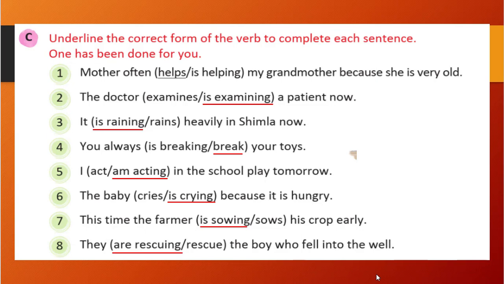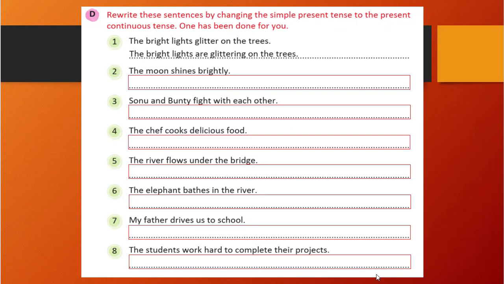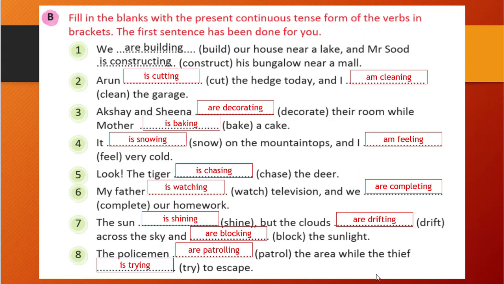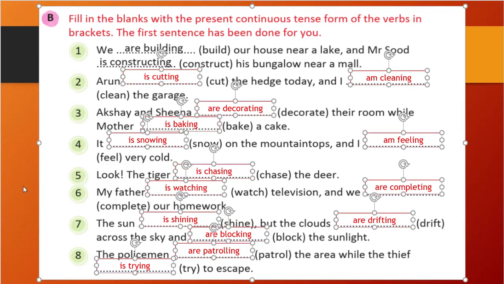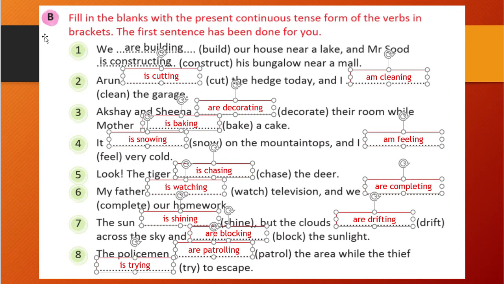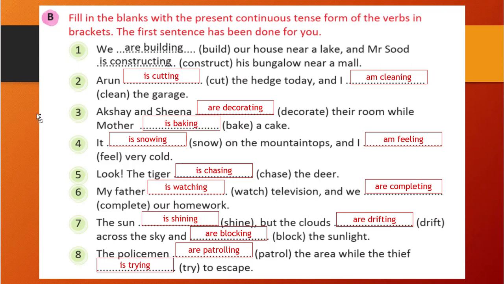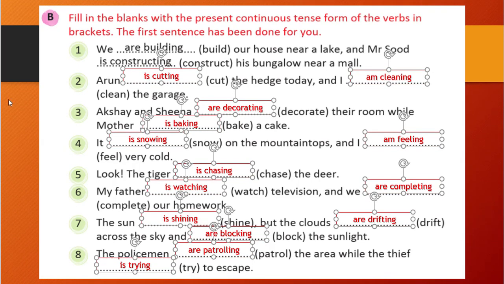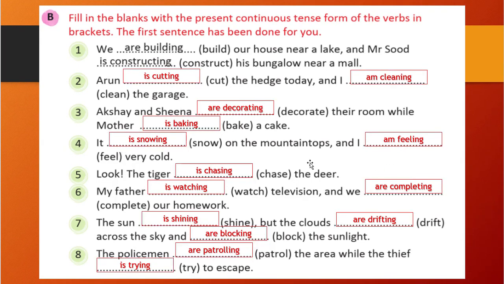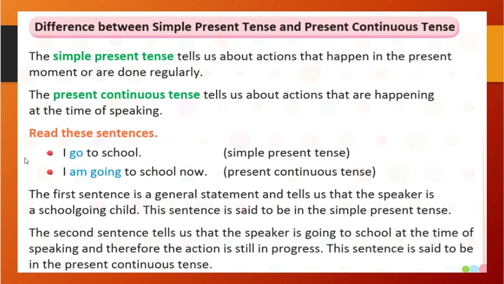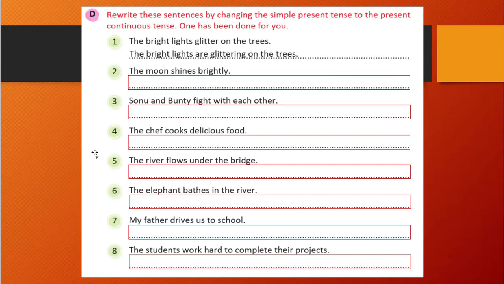You see, it is very easy. You just need to understand which moment is going on. Let's see further. Okay, you see, I hope you understand what we have done, right? Yes. All of these are with is, am, are plus verb with ing. Similar way here also we need to do.